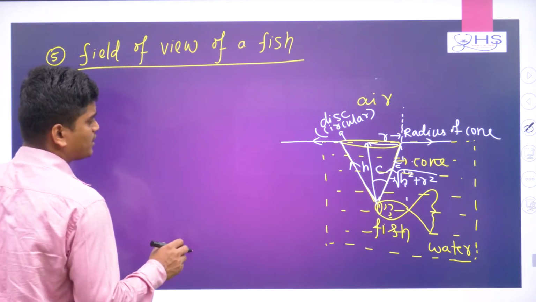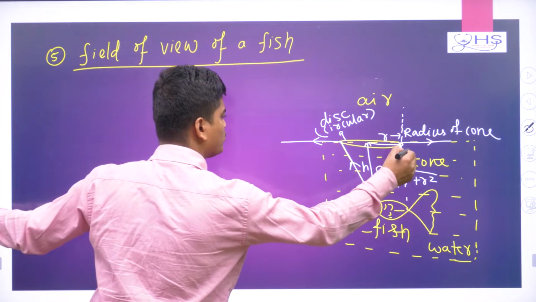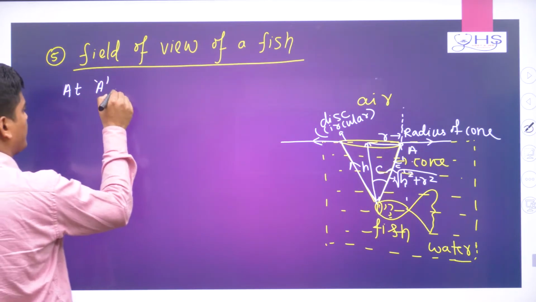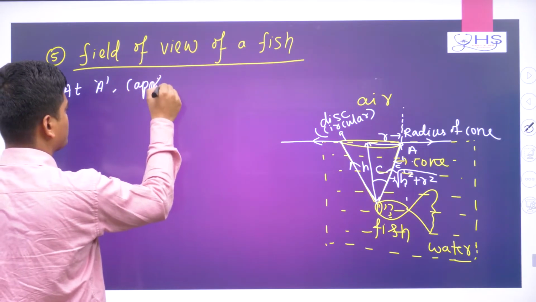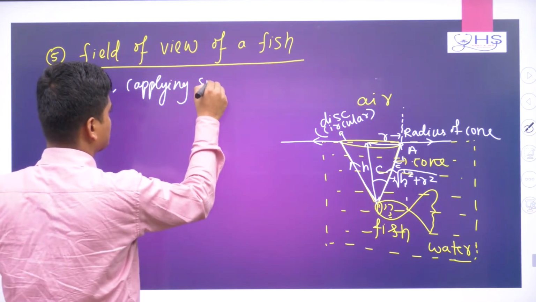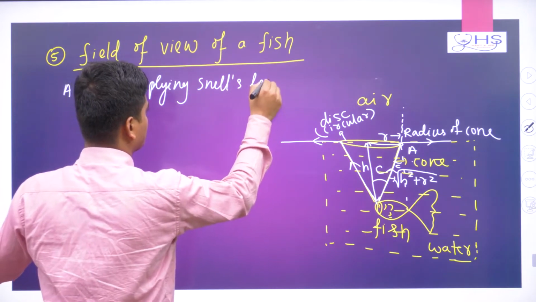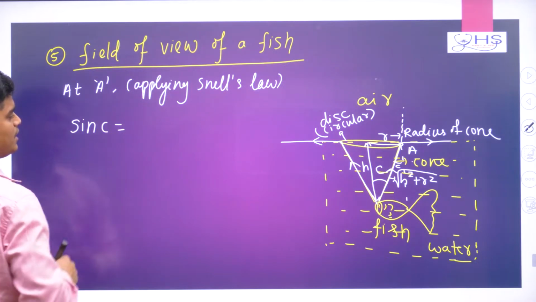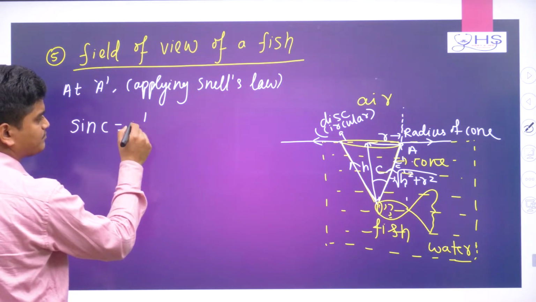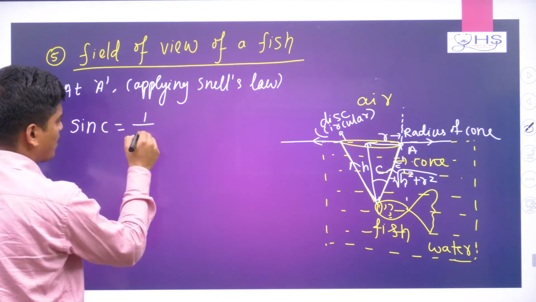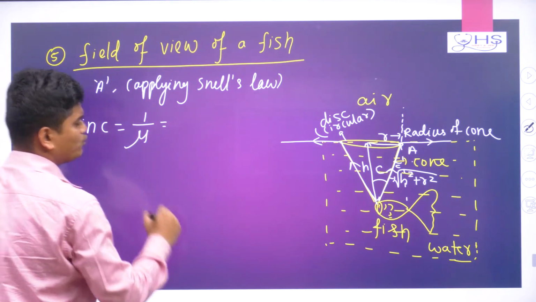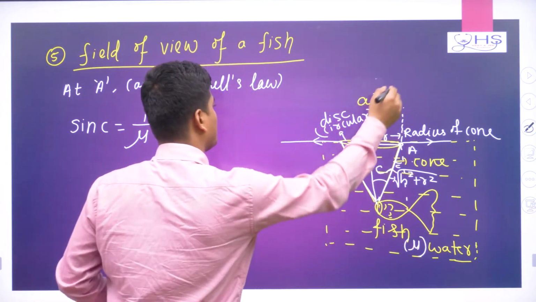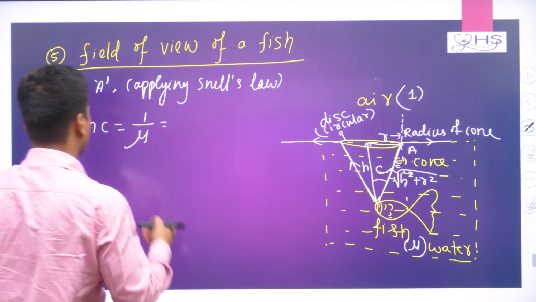So what can we do here? You take some point A. At this point A, you apply Snell's law. Then I can write sin C is nothing but 1 by mu, where mu is the refractive index of the water medium or any liquid medium, and the refractive index of air you take as 1. Now how much is it coming?